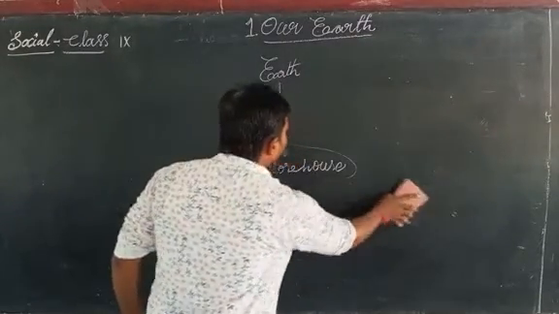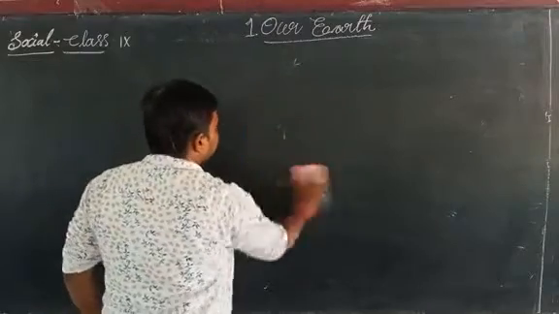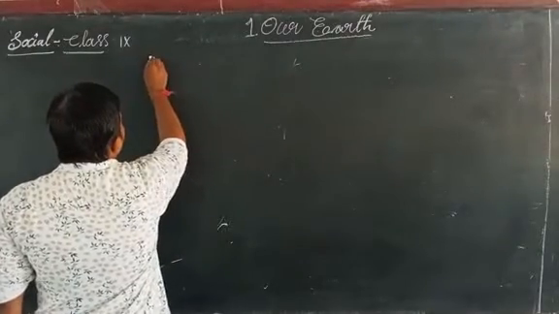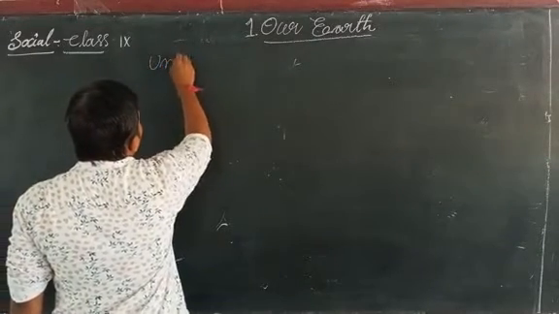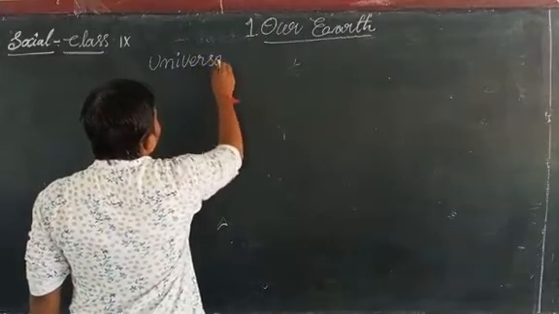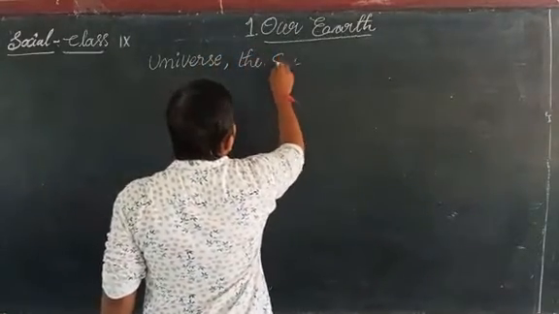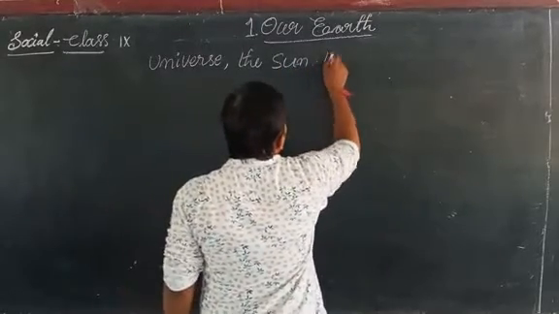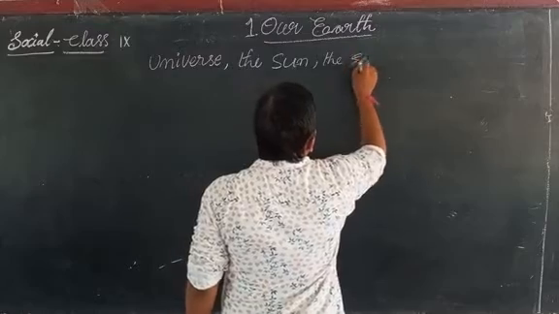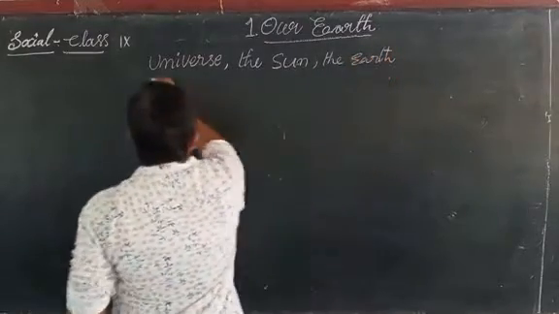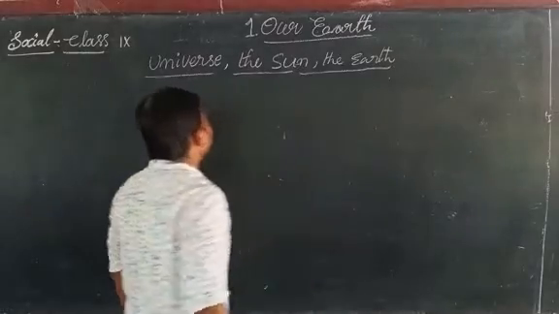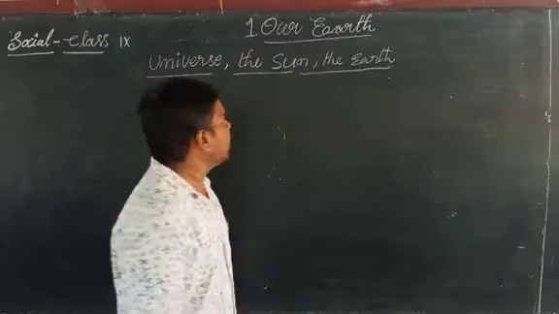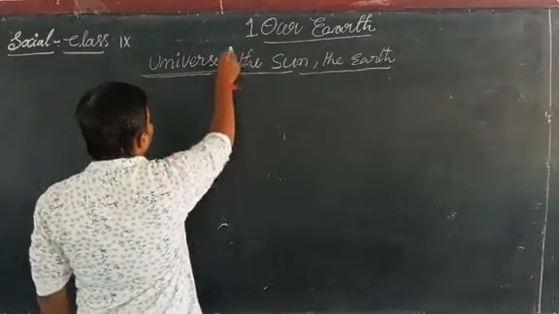Okay, now coming to today's part, we are discussing the universe, the sun, the moon, and the Earth. About these three, we are now going to explain about our universe.